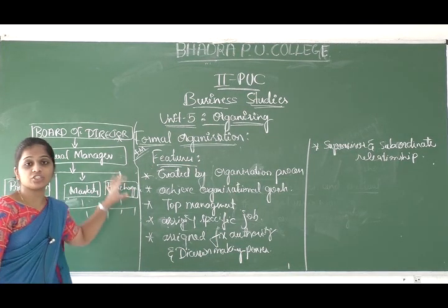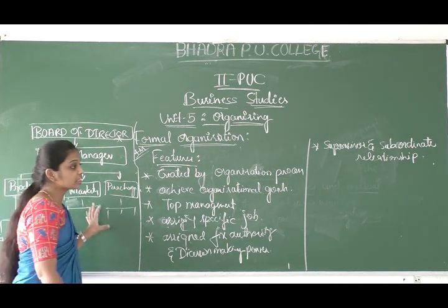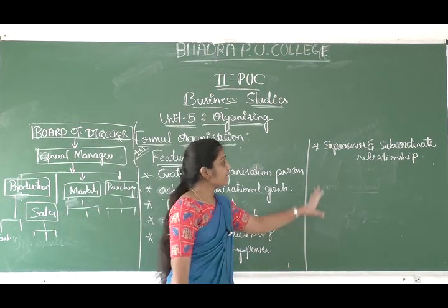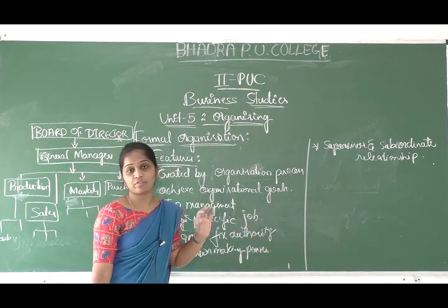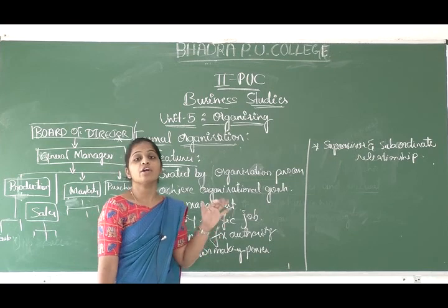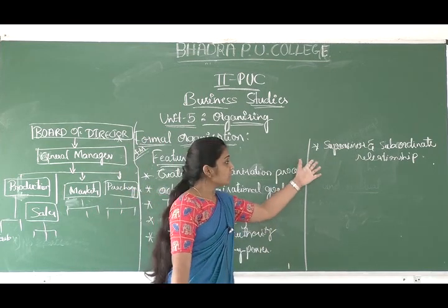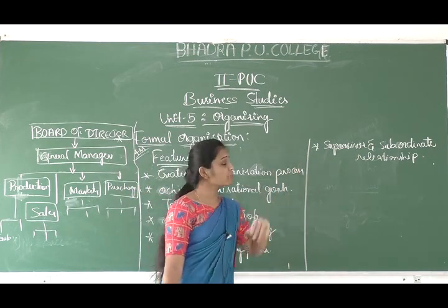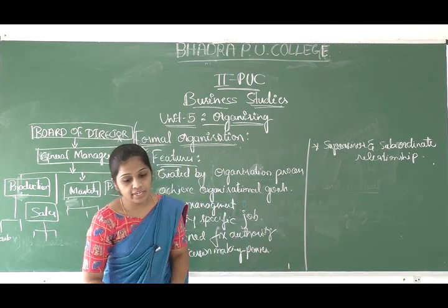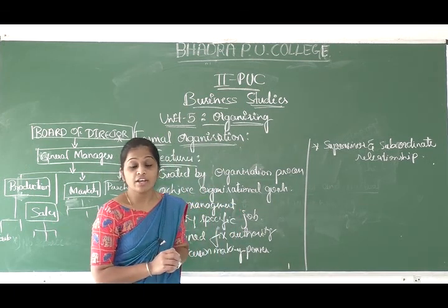Through the formal structure it is clear. So this is also one of the features in formal organizing, which results in creating the supervisor and subordinate relationship.